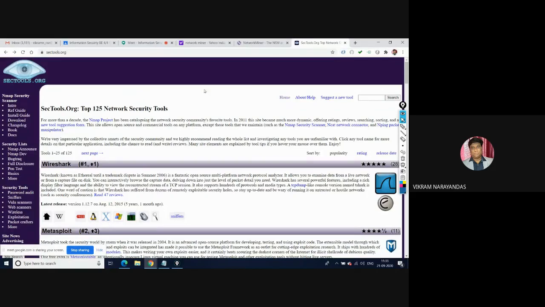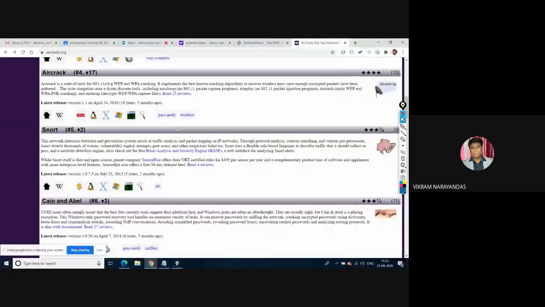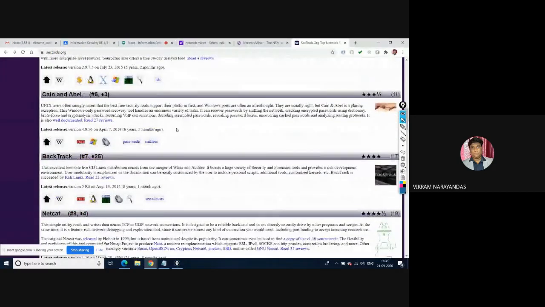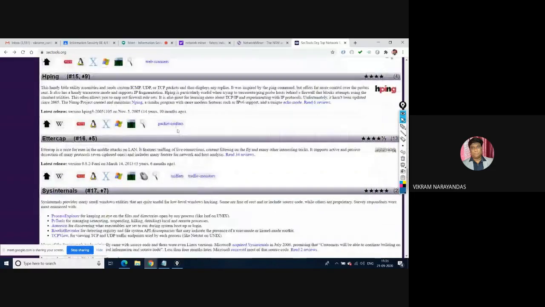You can see top tools here like Metasploit, Aircrack for Wi-Fi, Cain and Abel. I'll not go through every one. You can check out and download in virtual machines, not in your host operating system, and work on it.